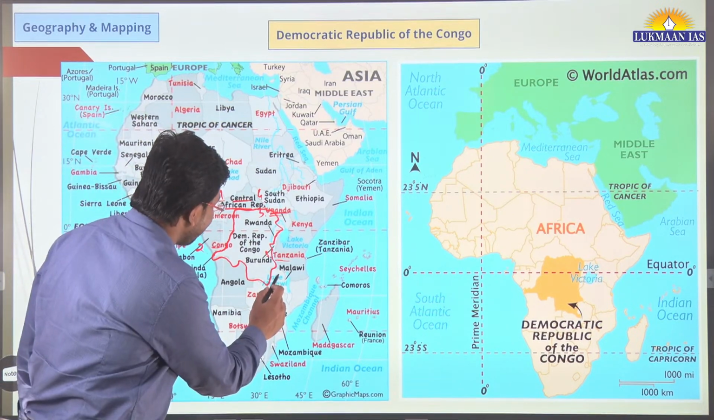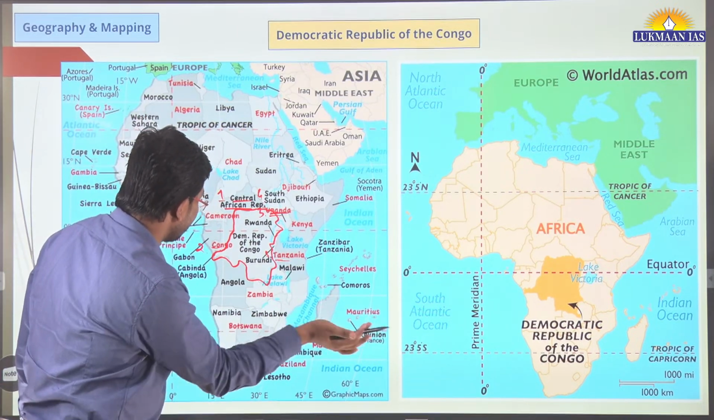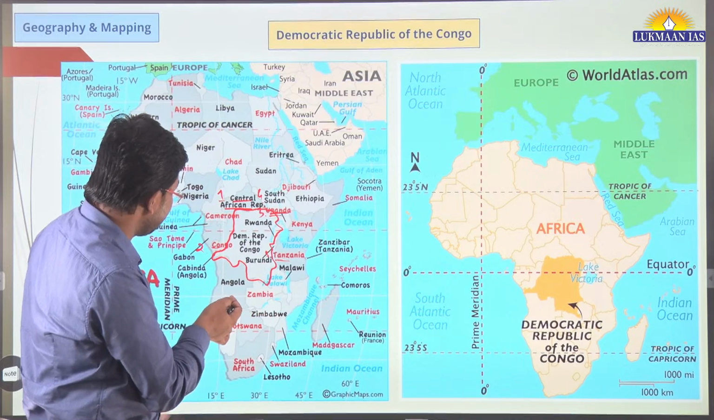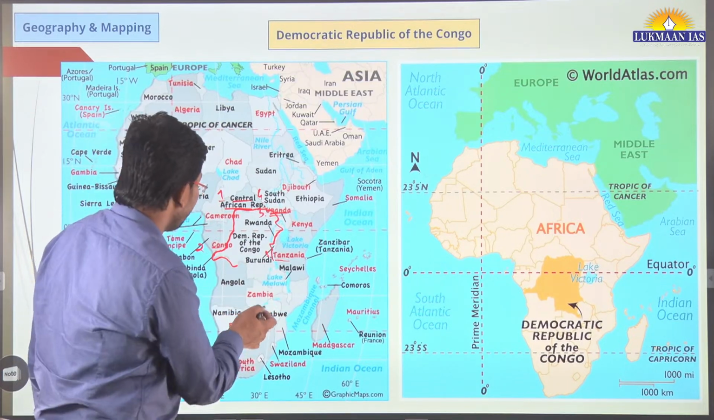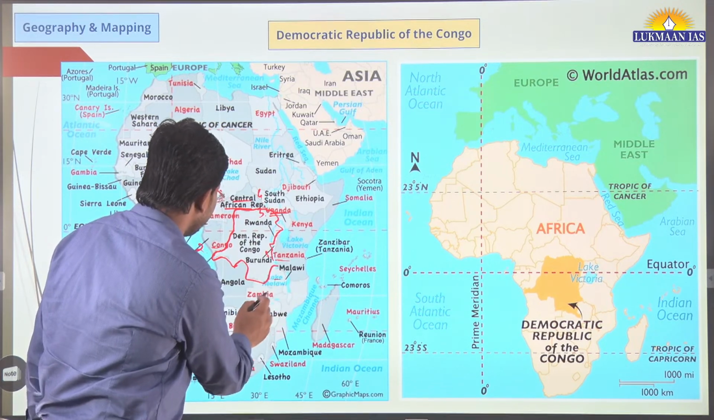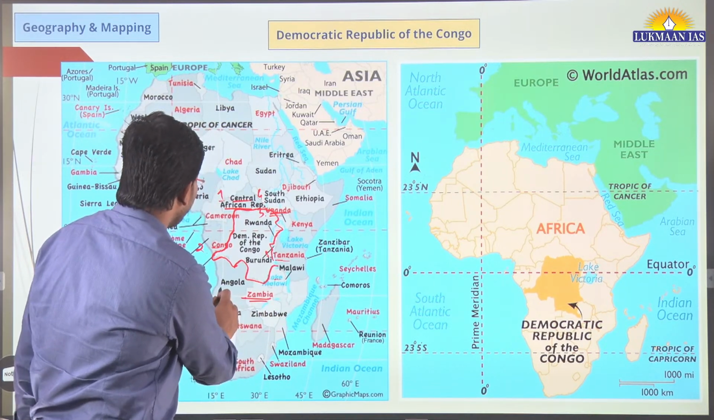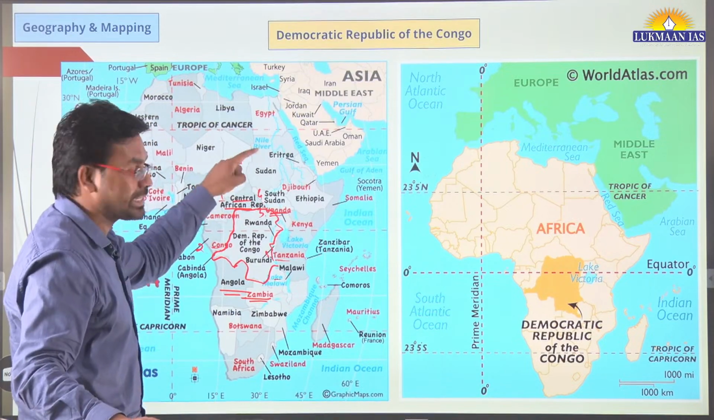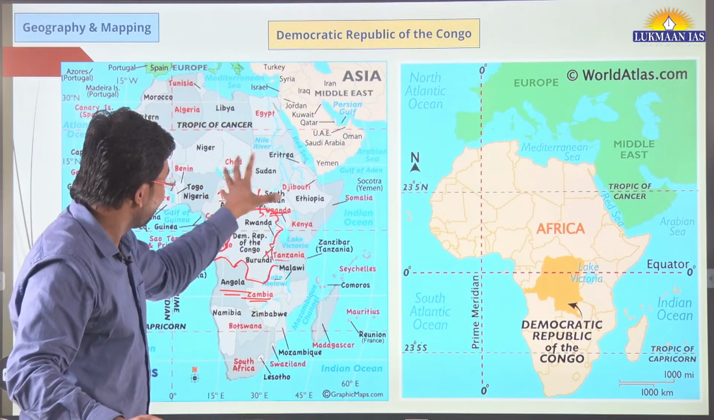Then there is a country which is Malawi. Yes, Malawi does share border with Congo. We have Lake Malawi over here. We have Zambia. We have Angola. So these are some of the countries that border Congo.